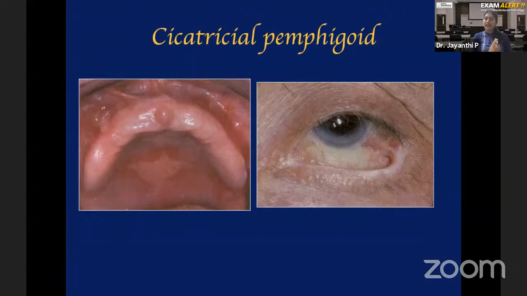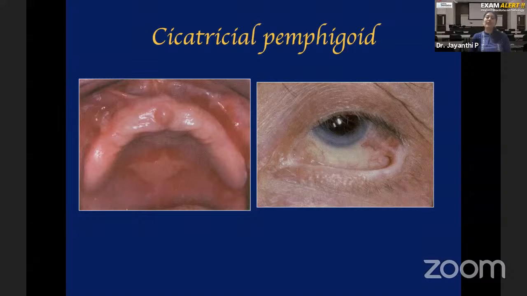So like pemphigus, even in cicatricial and bullous pemphigoid, the patient will have vesicles and bulla on the skin as well as in the oral cavity. So all these three diseases, pemphigus, cicatricial pemphigoid and bullous pemphigoid, are clinically similar because they are all vesiculobullous lesions. Vesicles and bulla will be seen both on the skin and in the oral cavity. But there will be some small differentiating features, right? What are those differentiating features?